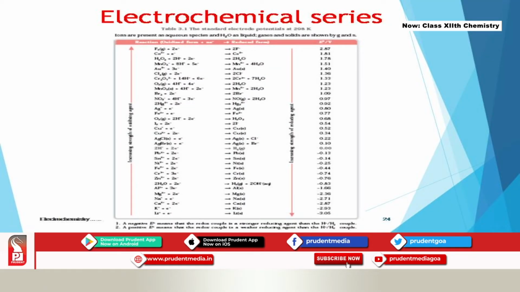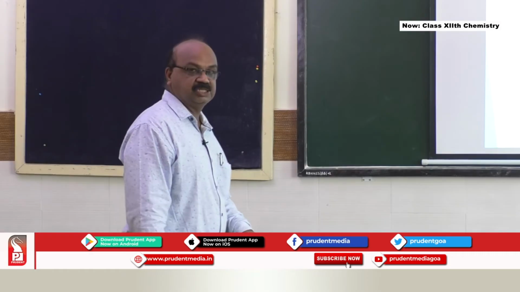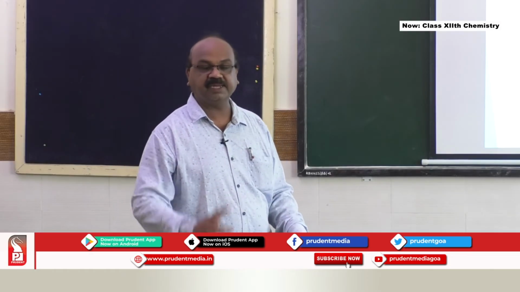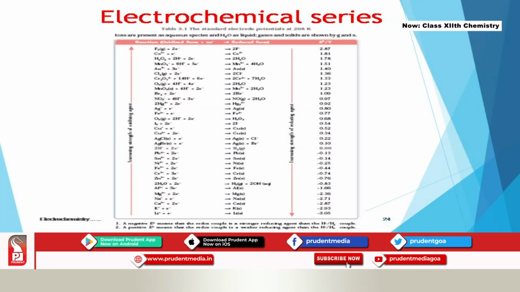You can see here the hydrogen value at the center shown as 0.00. All the elements placed below hydrogen are shown with negative values. That means their reduction potential is negative, so they undergo oxidation. And all the elements placed above hydrogen undergo reduction, with high reduction potential values shown there.